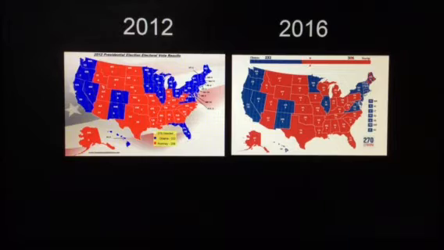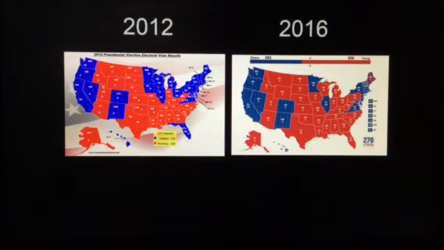Interestingly enough, the margin by which he won those states, if you add up those four big Midwestern ones, Pennsylvania, Ohio, Michigan, and Wisconsin, he won those states by less than 80,000 total votes. But even though he won those four states by less than 80,000 total votes, he was able to take a lot of electoral votes.